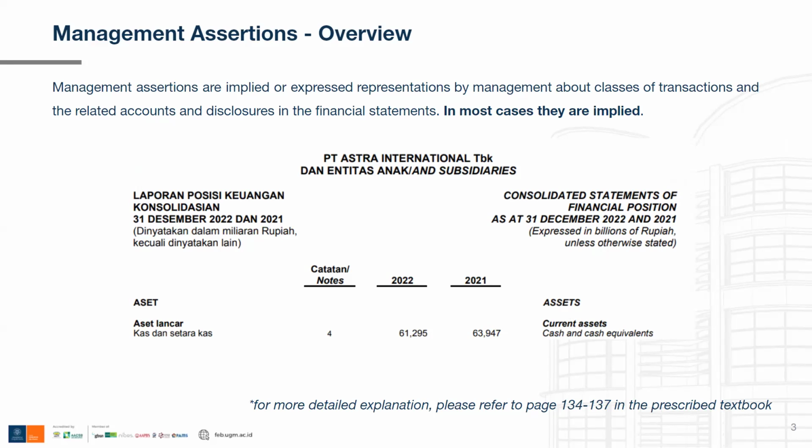Of course, they did not say outright, "Oh, we have 61 trillion of money to spend." They did not say that explicitly, but they said that they have 61 trillion of money that is ready to spend when they write this number in their balance sheet. It is an implied expression written by the management and not an explicit statement.